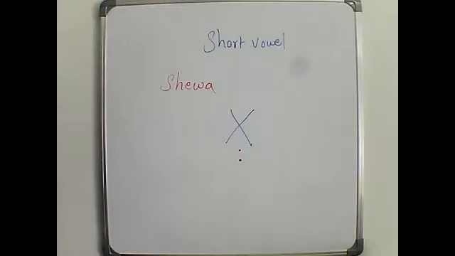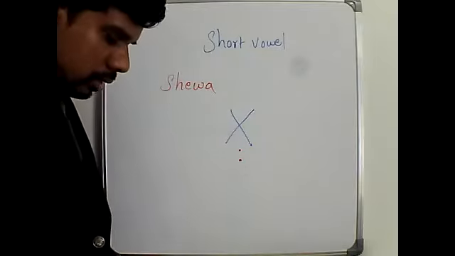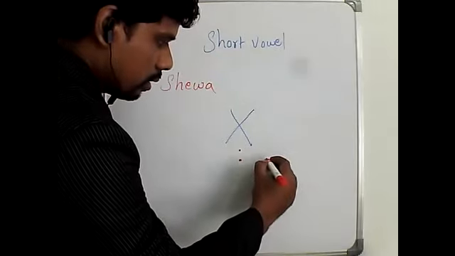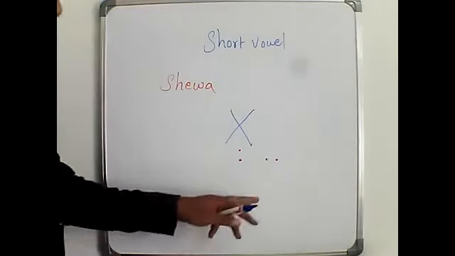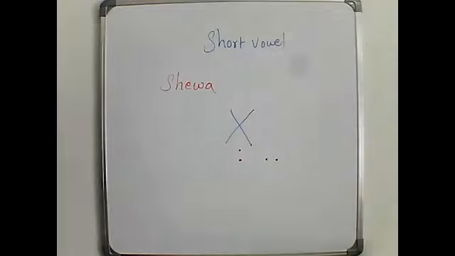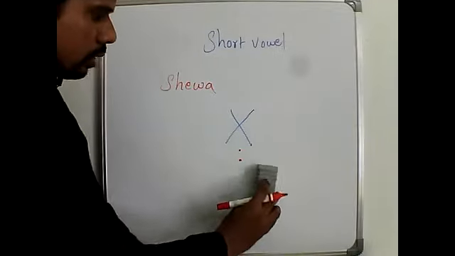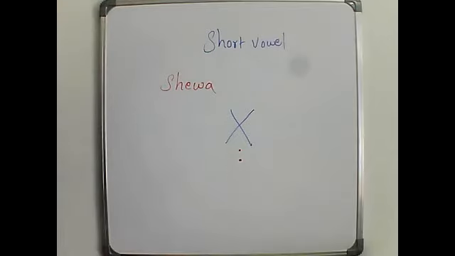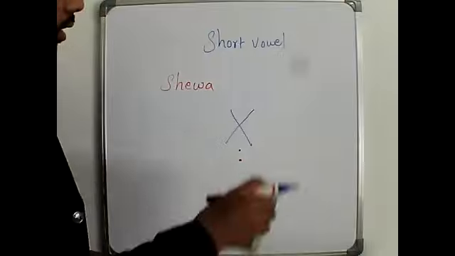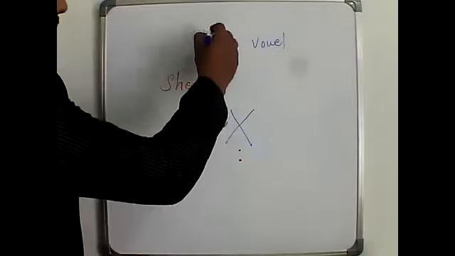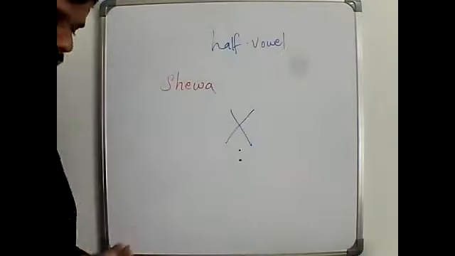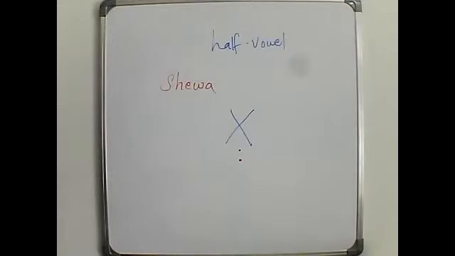You might have already seen this, right? If there are two dots like this, what is that? That is tsere. Don't confuse it with that. So these two dots represent the vowel Sheva, and this is a half vowel, or maybe short vowel.